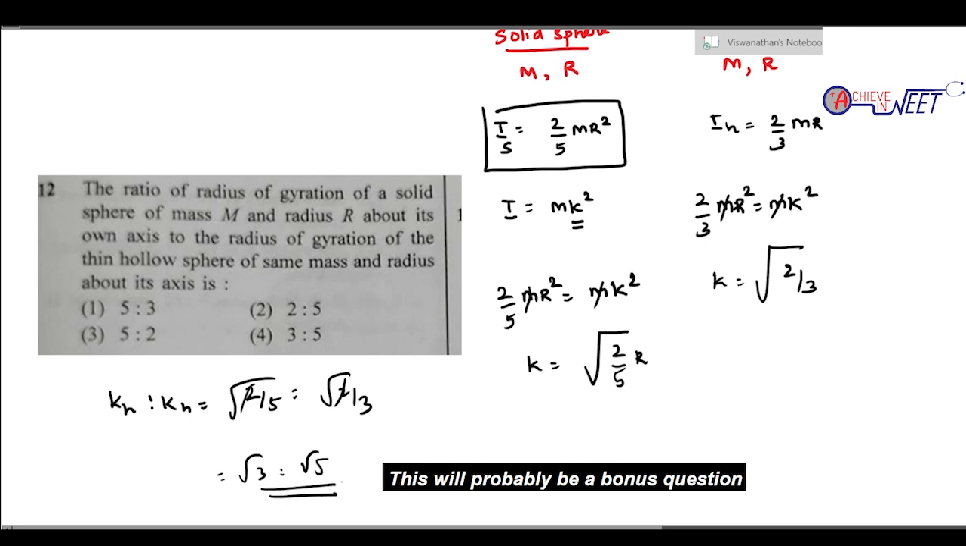The ratio of radius of gyration. Okay. Root 3 is to root 5 தான் correct answer. All the 4 options are wrong.